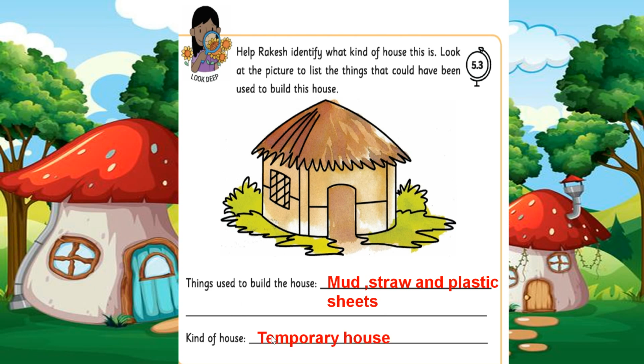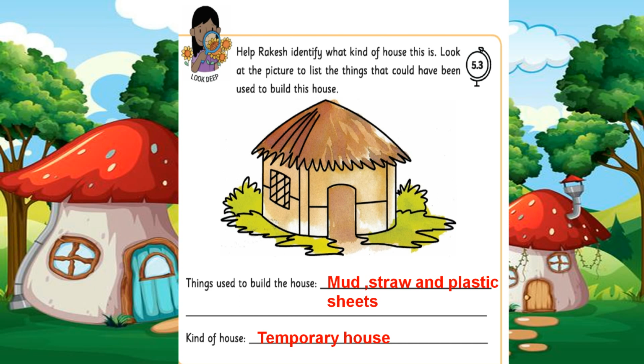Very good. Definitely this is the temporary house. Yes, children. So Rakesh asked the grandfather, Nana, why do workers build the temporary house for themselves? Then the grandfather explained to Rakesh, workers are mostly people who travel to different places owing to work. So the people who have to move from one place to another build temporary houses.